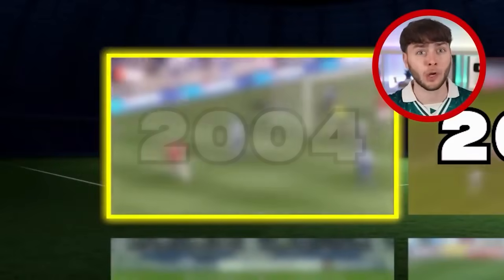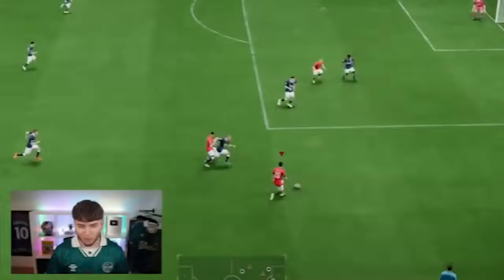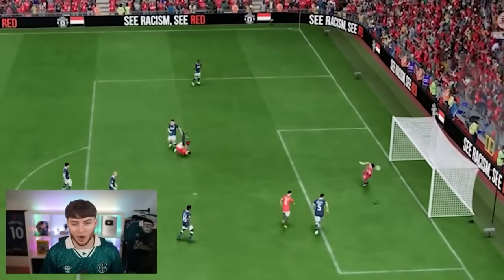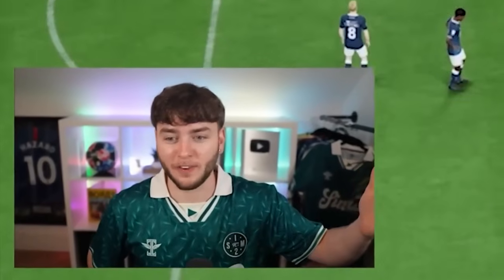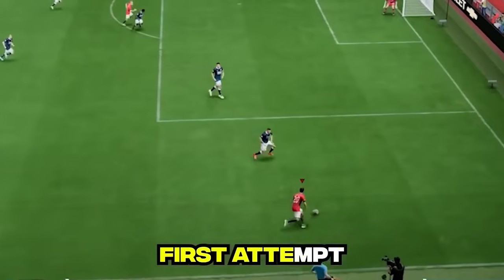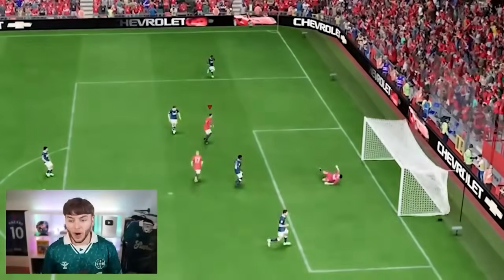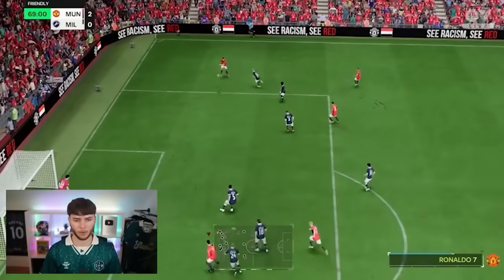Arguably his first iconic goal, his header versus Millwall in the FA Cup final. The right back basically runs into the box, dinks one in, and Ronaldo... Oh my god! He just scored a bicycle kick on his first attempt. And unlike our first attempt, our second attempt would actually be a header. Ronaldo header it! Oh, that's not bad. But I wasn't satisfied with that attempt, so I give it another go.